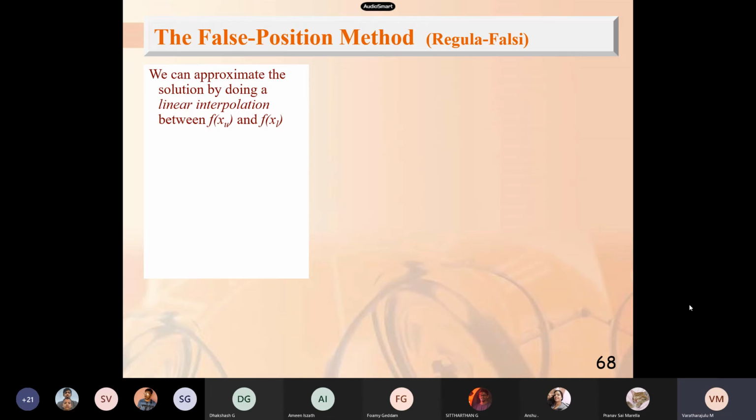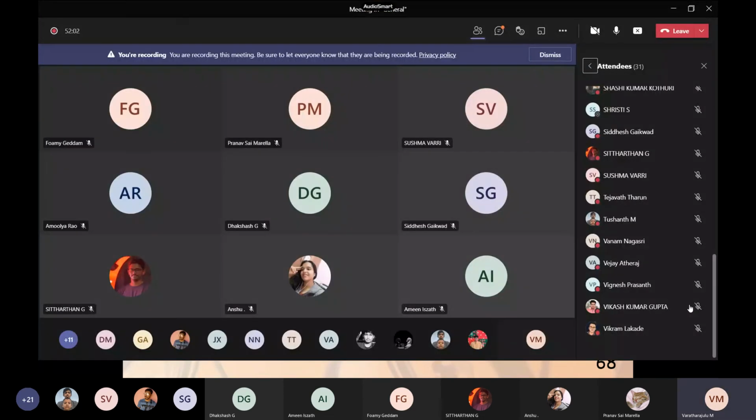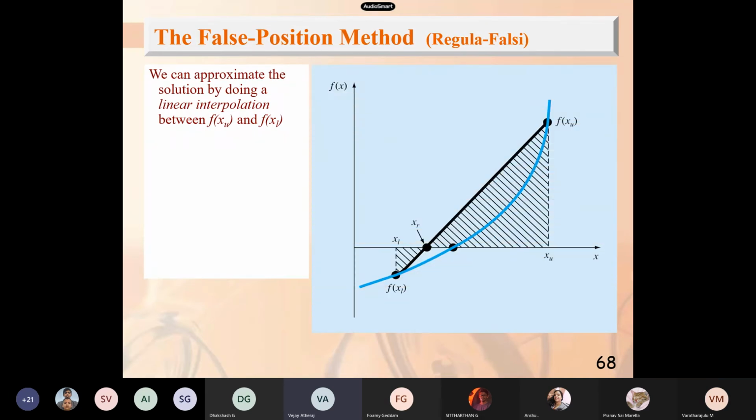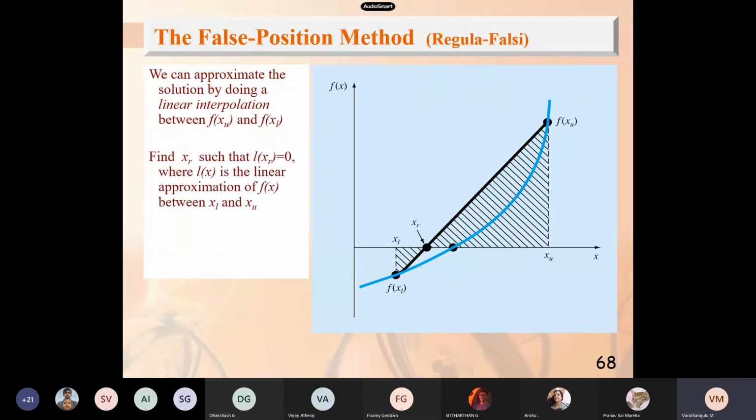We can approximate the solution by doing a linear interpolation between f of xl and f of xu. Yes, this is what our focus is.